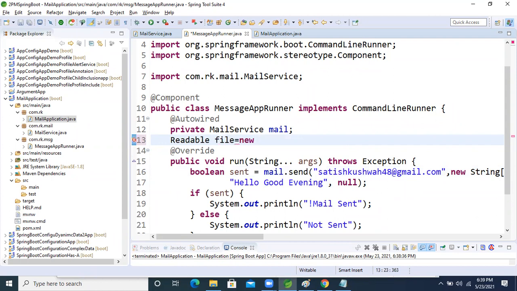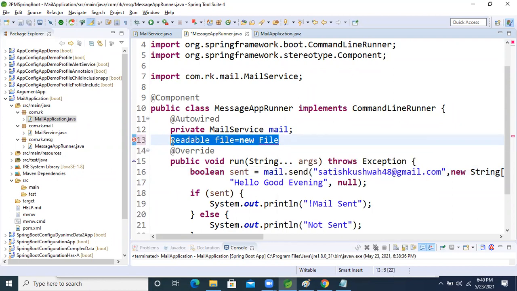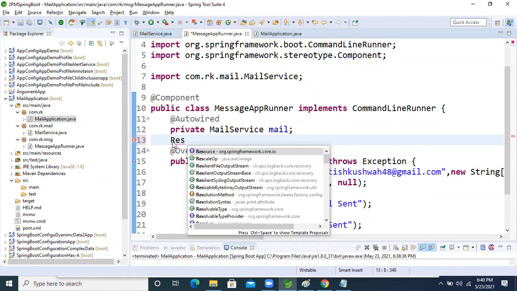New. Sorry. Oh, good observation, Manjulata. Resources. Very good. Actually, my system is also hanging, right?